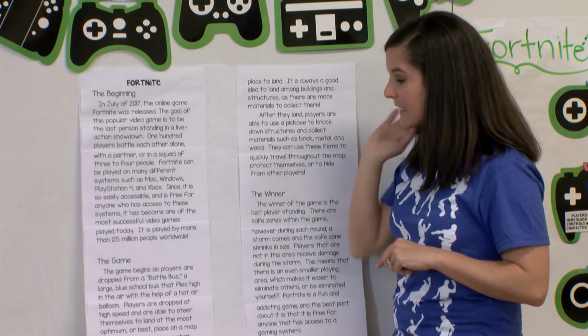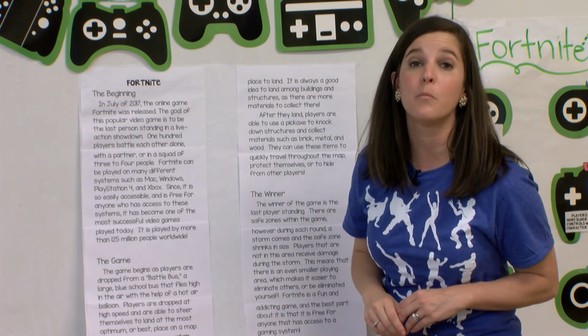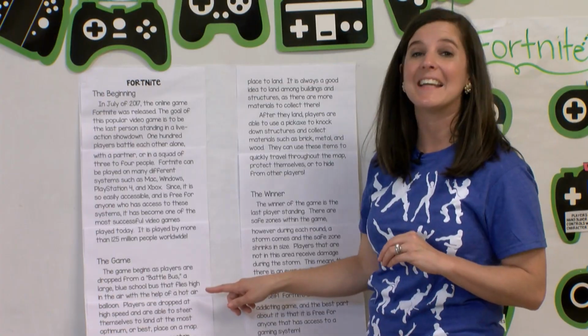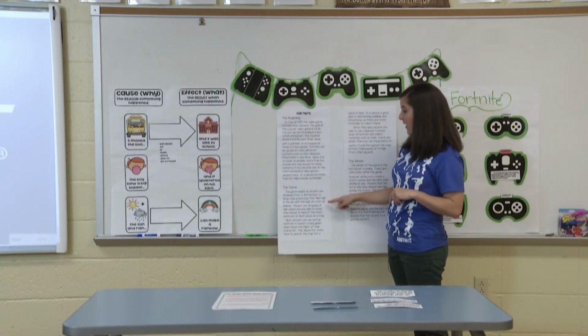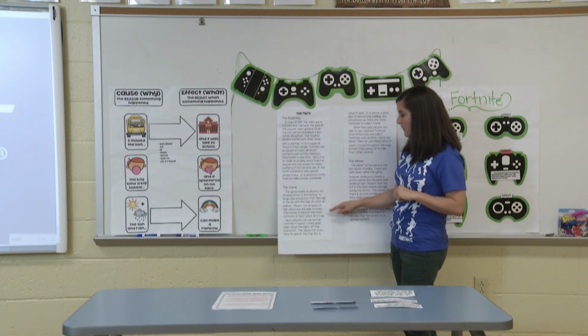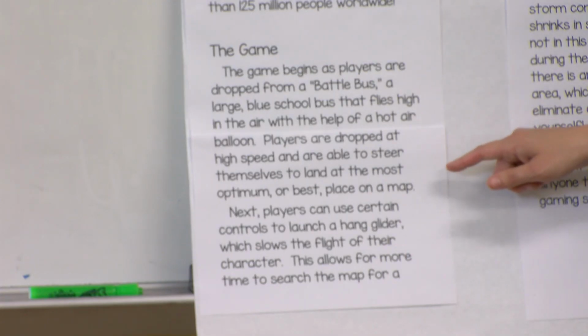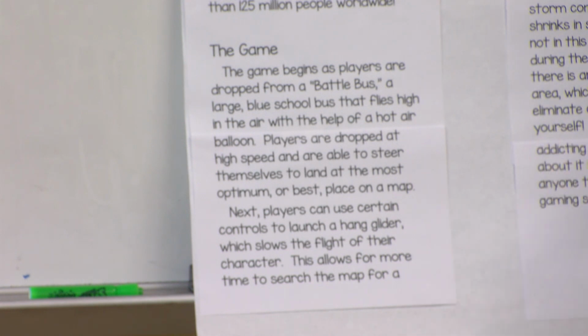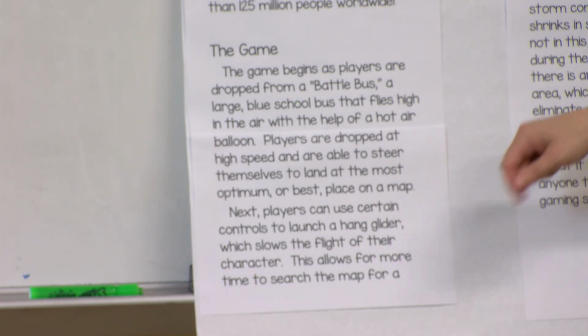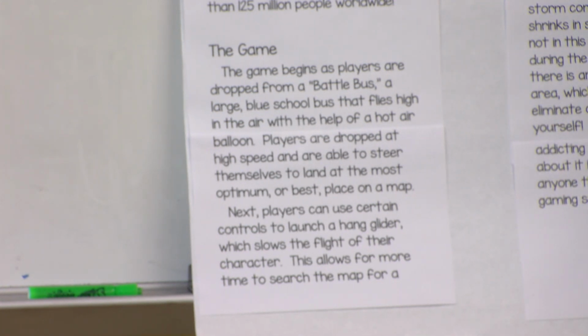The game begins as players are dropped from a battle bus, a large blue school bus that flies high in the air with the help of a hot air balloon. Players are dropped at a high speed and are able to steer themselves to land at the most optimum or best place on a map. Next, players can use certain controls to launch a hang glider, which slows the flight of their character.